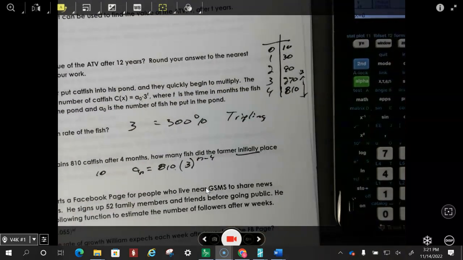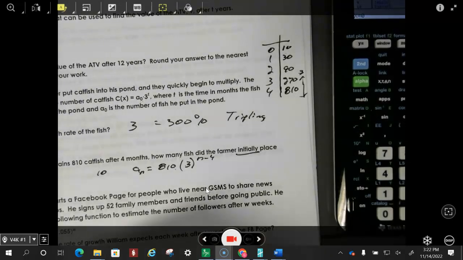Okay, next one. William starts a Facebook page for people who live near Gracenote Middle School to share news and photos. He signs up 52 family members and friends before going public. He uses the following function to estimate the number of followers after W weeks. What is the growth rate that William expects each week after launching the Facebook page?